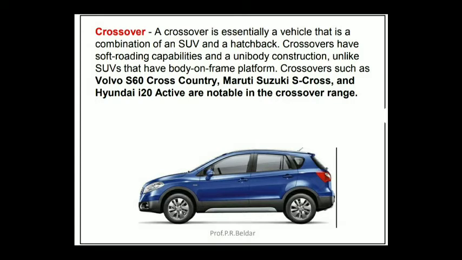So what is the main difference between crossover and SUV? In case of crossover, you have some space at the rear end, just like hatchback cars, for the luggage, and the comfort level is more as compared to SUV. So large spaces for the passenger as well as luggage. So commonly used examples are Volvo XC60, then Maruti Suzuki S-Cross, then Hyundai i20 Active, which are some notable vehicle bodies in the crossover type of vehicles.